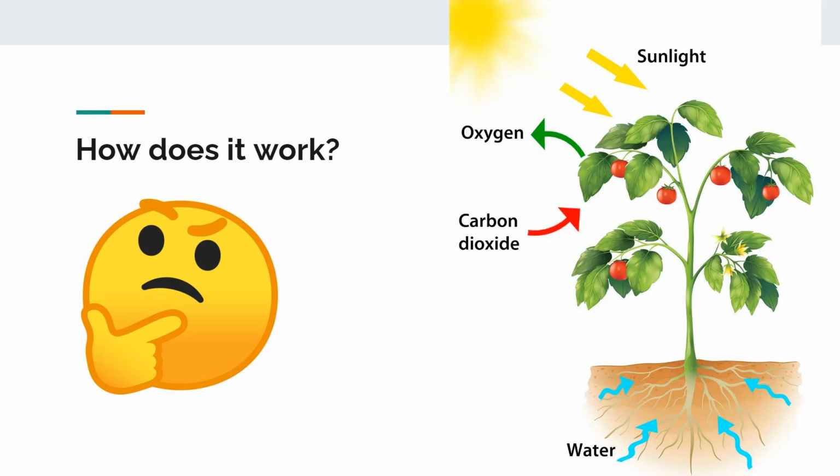Now, you may be wondering how plants actually collect all these things. And the way they do it is first, plants collect water through their roots, which are basically the bottom of the plants. Roots are typically underneath the soil. So, when we water our plants, the water is collected underneath the soil by the roots, and that helps the plants grow. Additionally, carbon dioxide enters the leaf through a small hole called stomata. And finally, sunlight is also collected by the leaves as well.